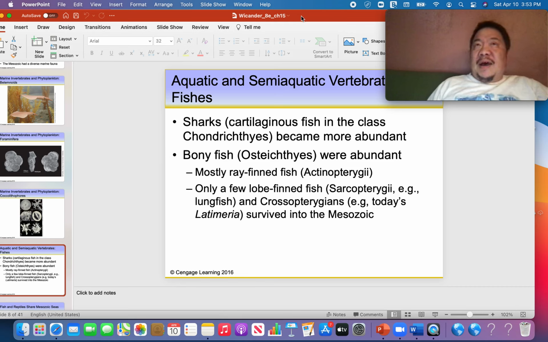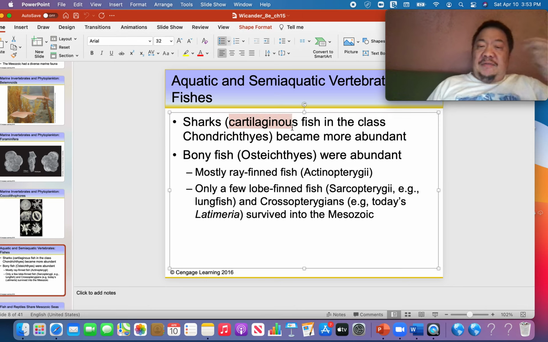Who are the survivors that made it into the Mesozoic? Well, you got the cartilaginous fish, such as sharks, which belong to class Chondrichthyes, phylum Chordata. But it was mostly bony fish, with bones inside of their body, that dominate our planet.